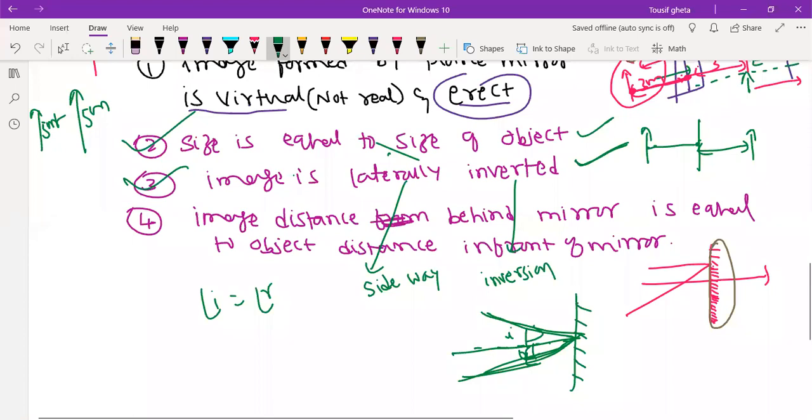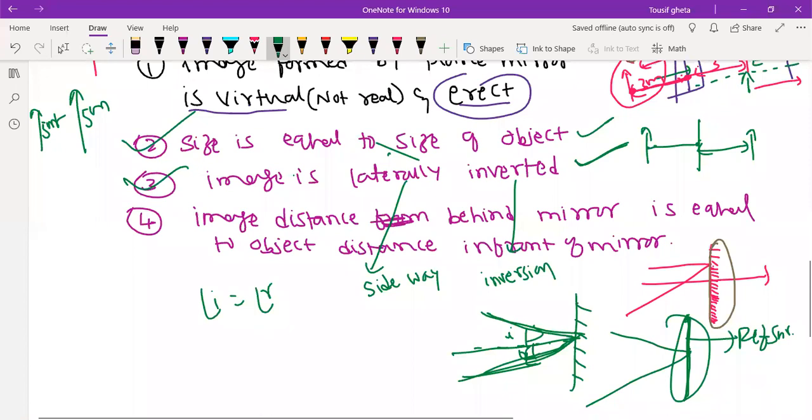Next, what is the meaning of plane mirror? The word itself says it is the mirror which is plane. But you should not just say that. You should say the mirror whose reflecting surface is plane. What is the meaning of reflecting surface? It is the surface from where the reflection takes place. Here the reflection is taking place, so this surface is called the reflecting surface. The mirror whose reflecting surface is plane, straight, flat, is called a plane mirror. What is a plane mirror? The mirror whose reflecting surface is flat.